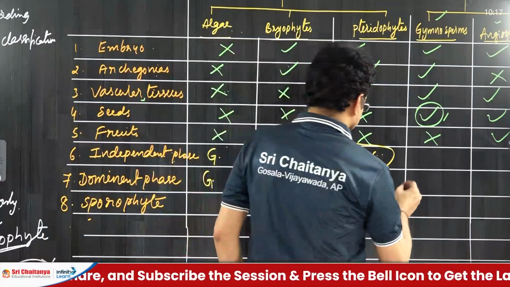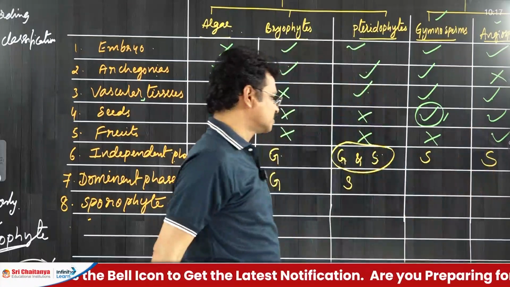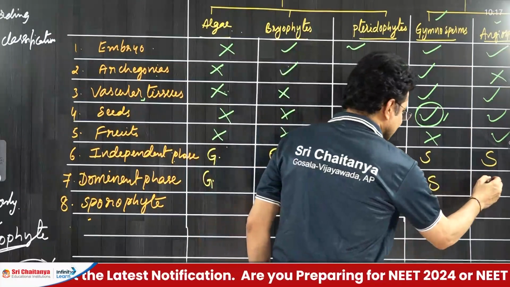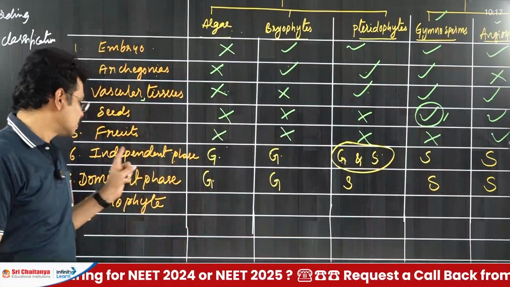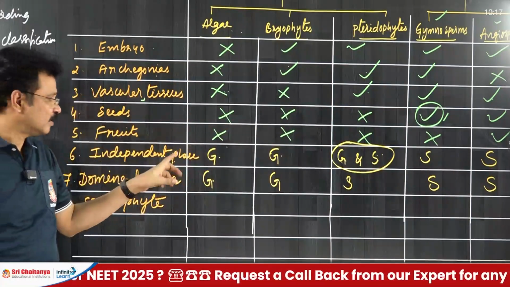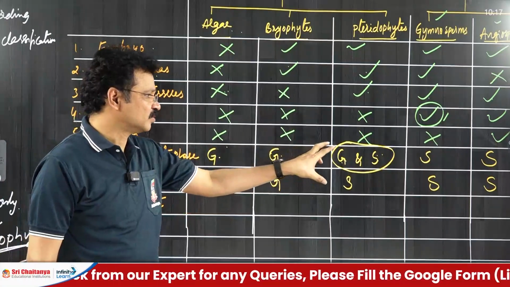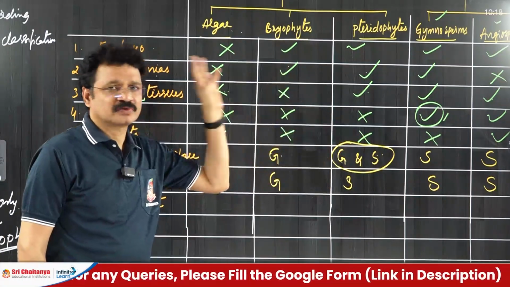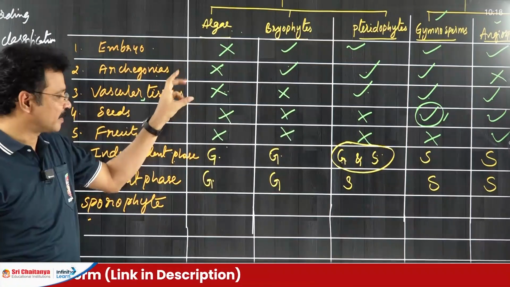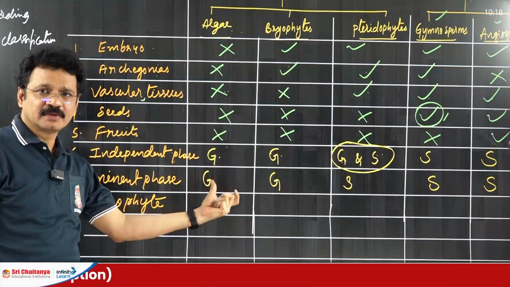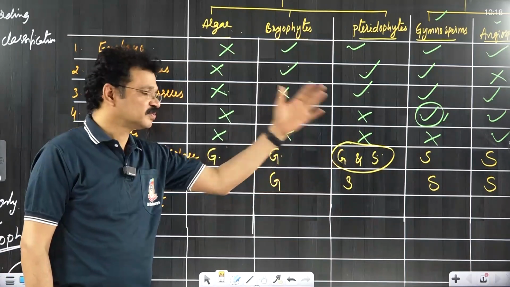Next, coming to gymnosperms, sporophyte. In angiosperms also, sporophytes are independent as well as dominant in their life cycle. Observe here, in the course of evolution, the independent gametophyte gradually evolved into the independent sporophyte. In the beginning of the evolution of the plant kingdom, gametophytes are independent. Gradually there is a transition into the independent sporophyte.